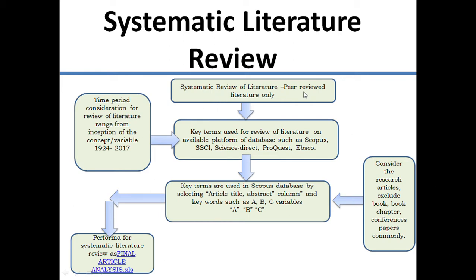A systematic review of literature only considers peer-reviewed literature. It means all the research articles that are listed in any international governing body like ABDC, Australian Business Deans Council, Thomson Reuters, Scopus, and Web of Science are the only ones considered in doing a systematic review of literature.